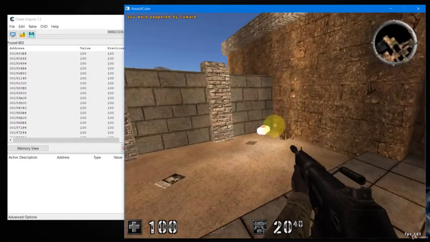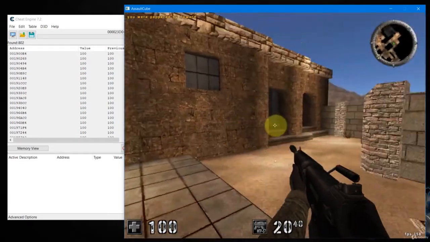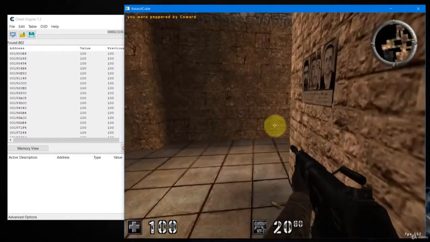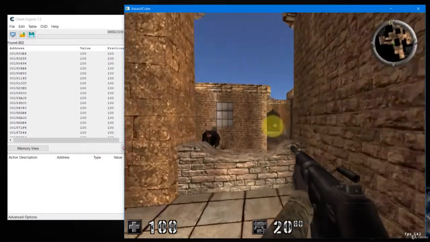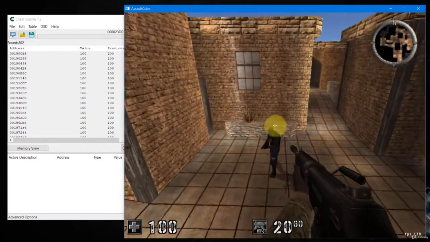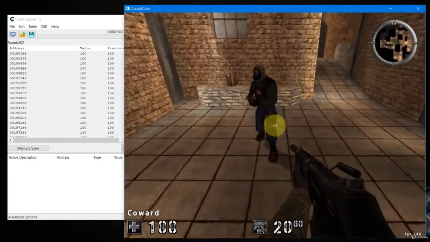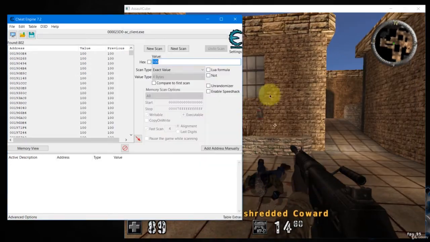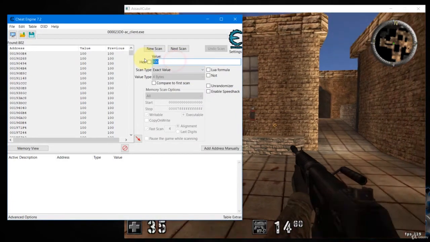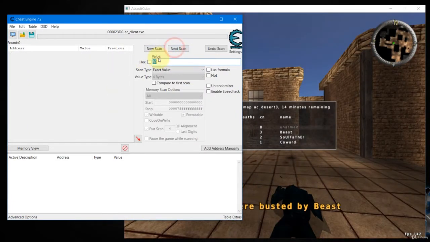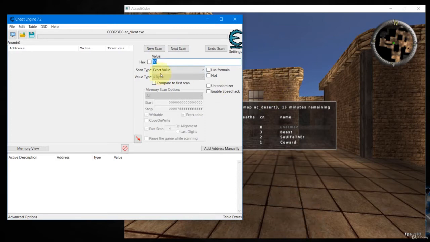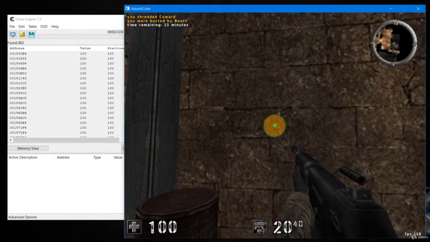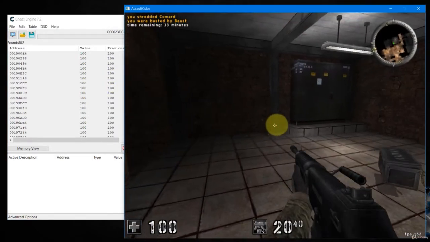Okay, let's see. Okay, we got some damage. 89, scan for new value 89. Okay, undo the scan. Since we are dead, we undo the scan and try again.